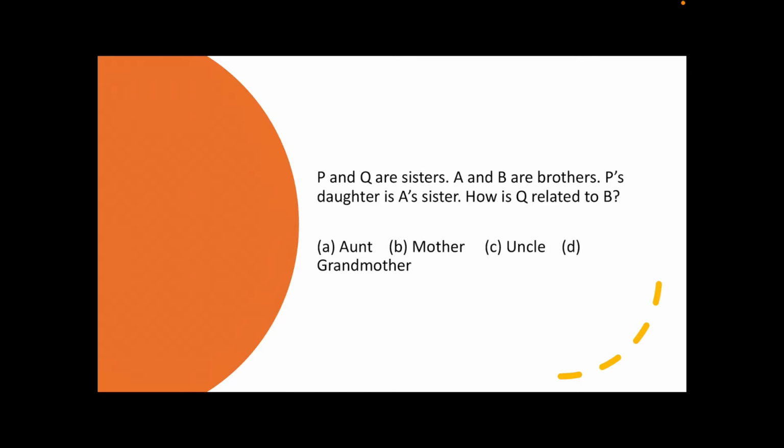Tell me, if P and Q are sisters, A and B are brothers, P's daughter is A's sister, how is Q related to B? The options are A aunt, B mother, C uncle or D grandmother. Such type of questions are usually asked in many of the competitive exams under the heading of verbal reasoning. That is the reason we have taken this topic today, and we are going to learn blood relations.